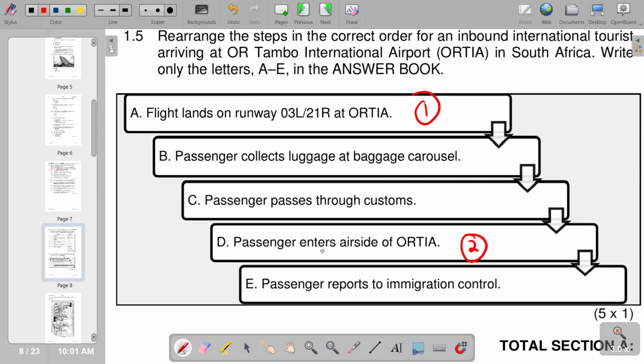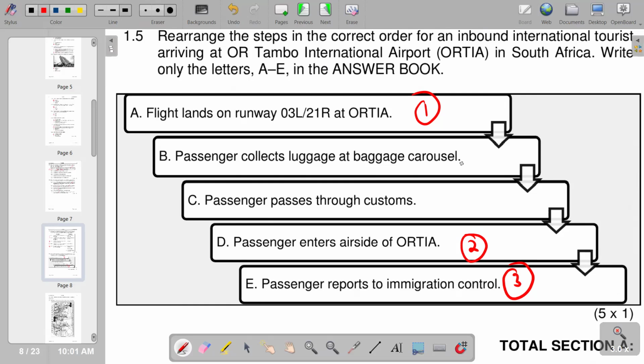That is the passenger enters the airside of the ORTIA. And then we check in terms of the next step. We go to E, passenger reports to immigration control. So this is number three. Go to number four. We check passenger collects luggage at the baggage carousel.